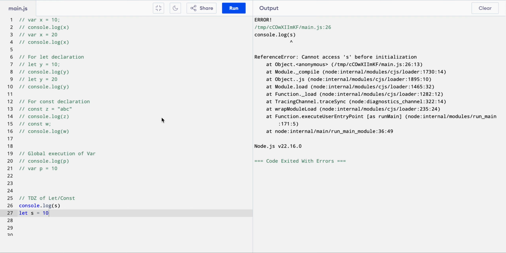Hope you get the difference between let, var and const. So var will be global in nature, let will be block in nature. Var will allow redeclaration and reinitialization, let and const will not. Var will be executed and available in the global execution block, whereas let and const are available in the temporal dead zone, due to which we'll get a reference error if we try to access the value before we even initialize it.